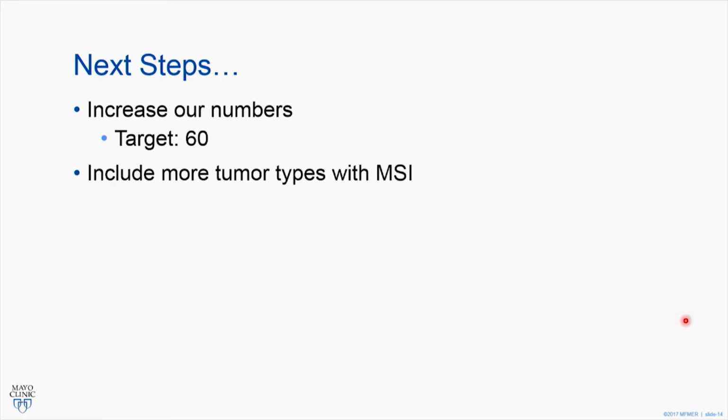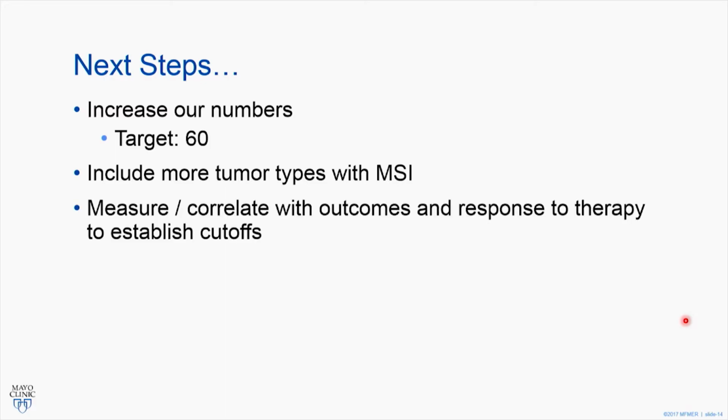So where are we going to go from here? What are our next steps? Well, we're just increasing our numbers. We have a target of 60, and we'll be getting data back from those shortly. We would like to include more tumor types because I think it would be interesting to see how this plays out with other tumor types that show microsatellite instability.